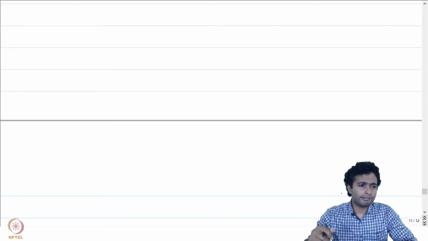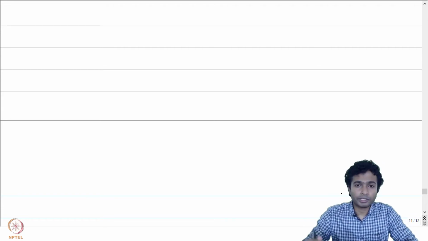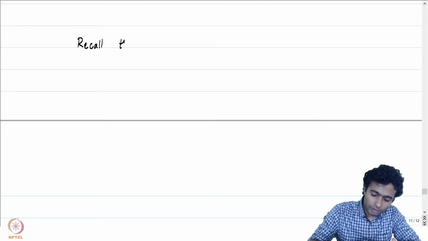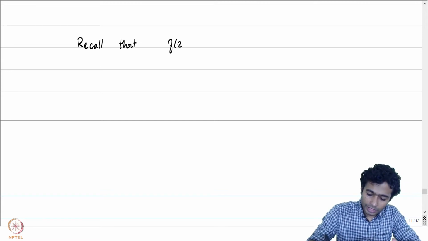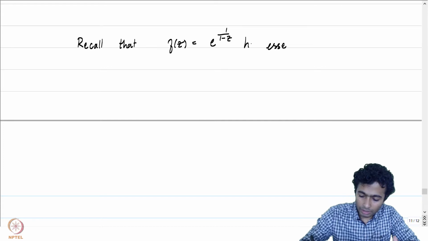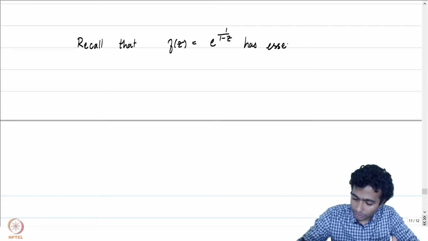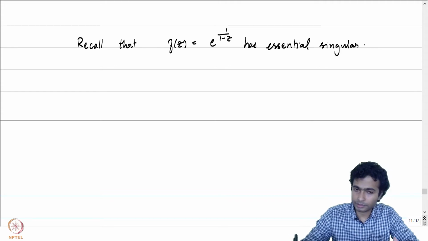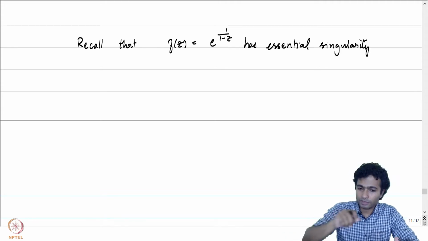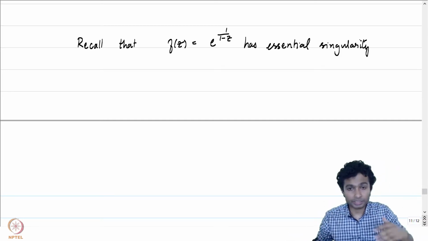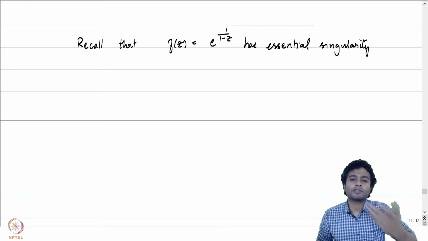We have already seen, if you recall, that f of z is equal to e to the power 1 by 1 minus z is a function which has an essential singularity at z0 equal to 1. And we did check that if you pick the sequence carefully, then f of zn converges to 1, and for the second sequence, f of zn prime converges to i.